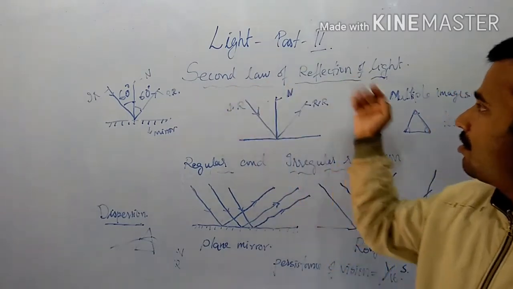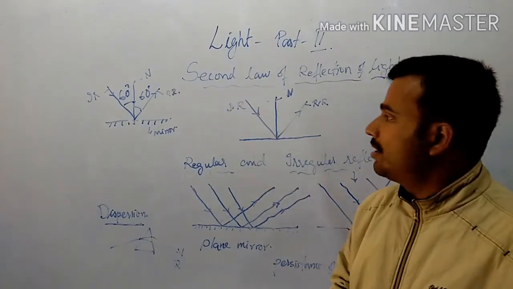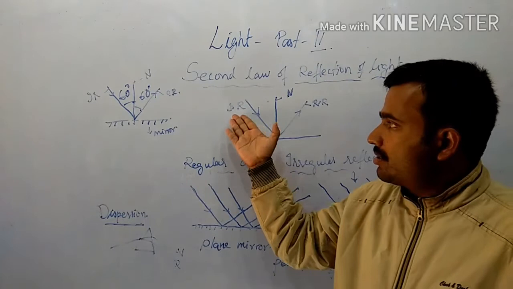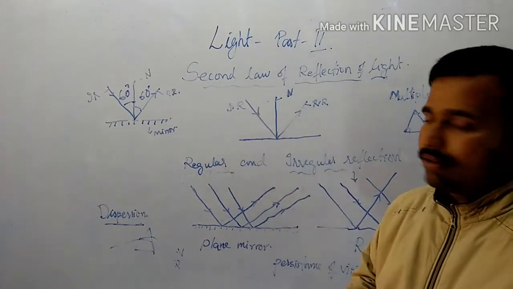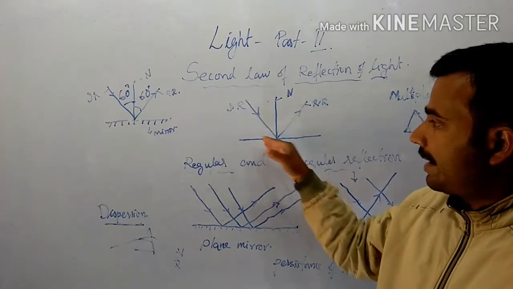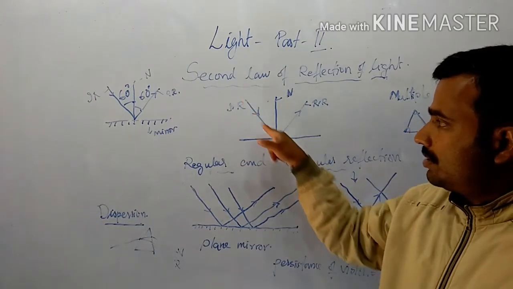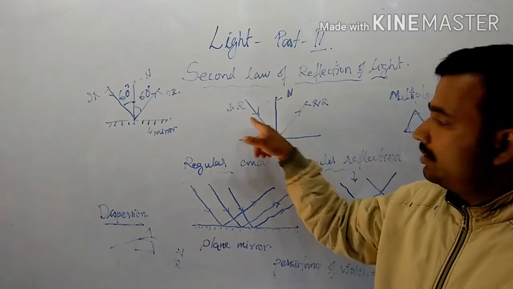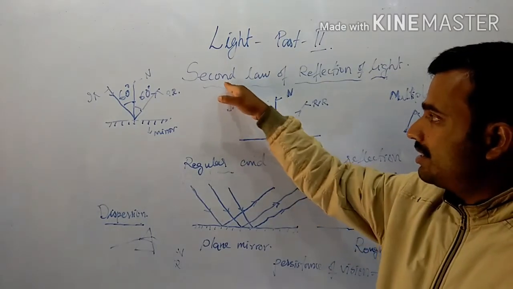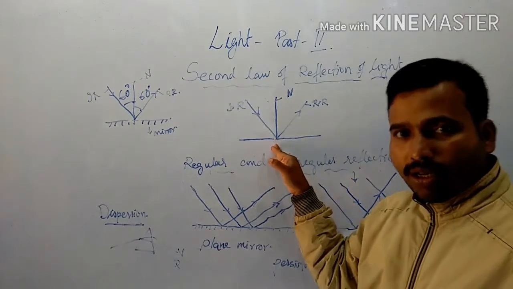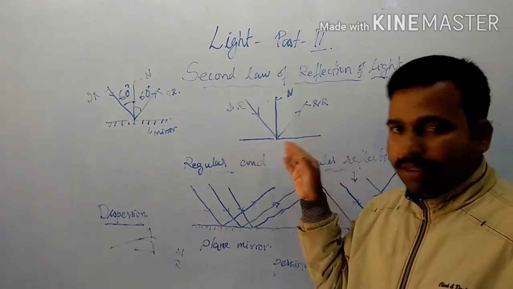And what is the second law of reflection? These three lines shown in this diagram: what does this ray represent? The incident ray, the light ray that is falling onto the mirror or reflecting surface.